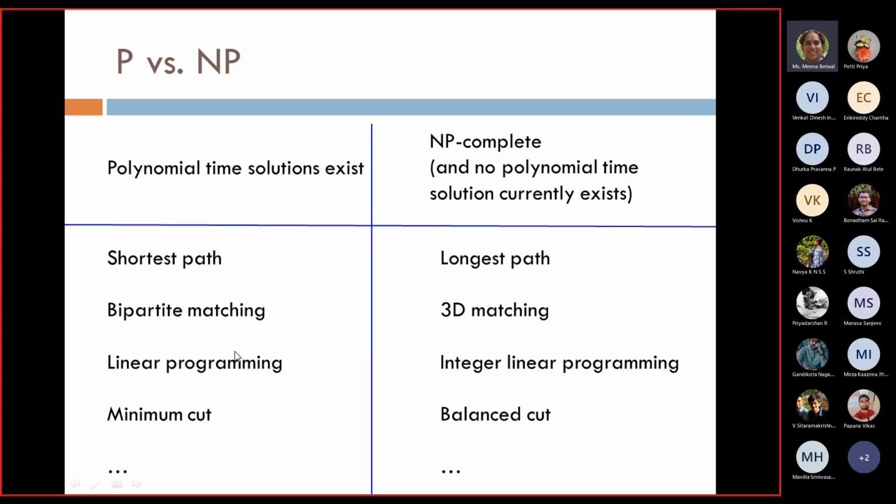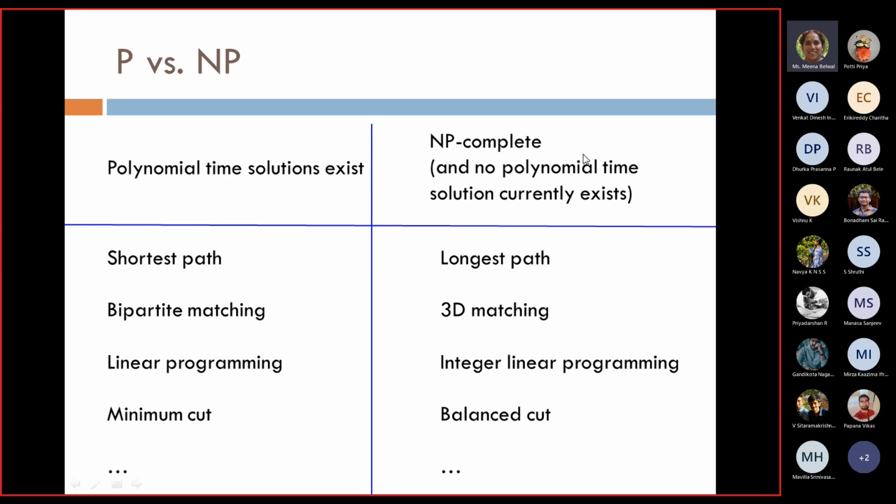That's a P problem, because you do not have a constraint that the values of the variables have to be integers. So we must be careful when we talk about ILP or LP. LP is linear programming. Then you have minimum cut. These all are P problems.